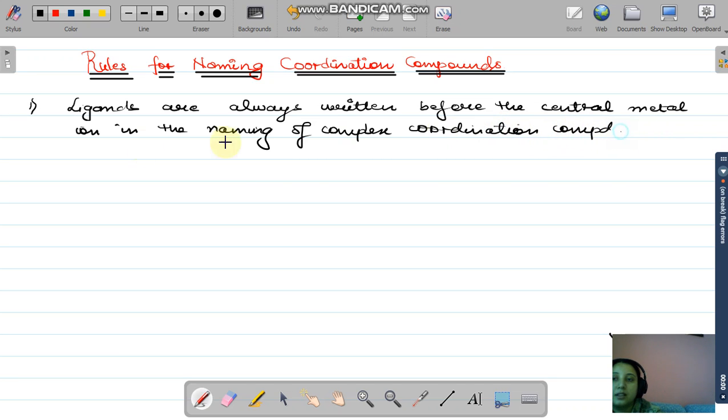Okay. The second rule says, whenever there is a coordination center, it is going to be bound to more than one ligand.